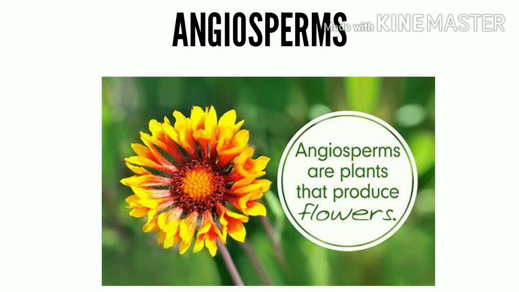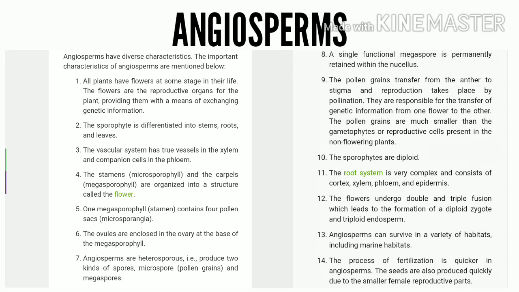Next point is angiosperms. Angiosperms are those plants in which the seeds are concealed. These plants possess all organs.